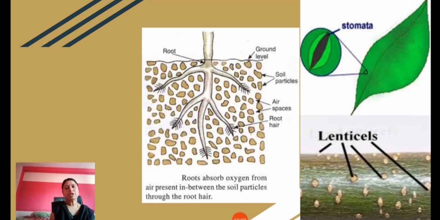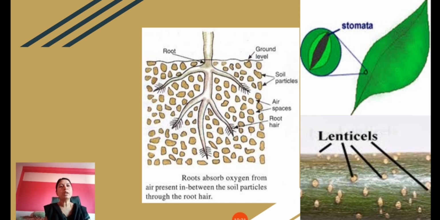How does respiration occur in plants? If you see here, the roots of young plants contain root hair, and the soil particles also have a lot of air spaces. So the root hairs will absorb air or the oxygen from these soil particles through simple diffusion, and this is how exchange of gases occurs in case of roots.